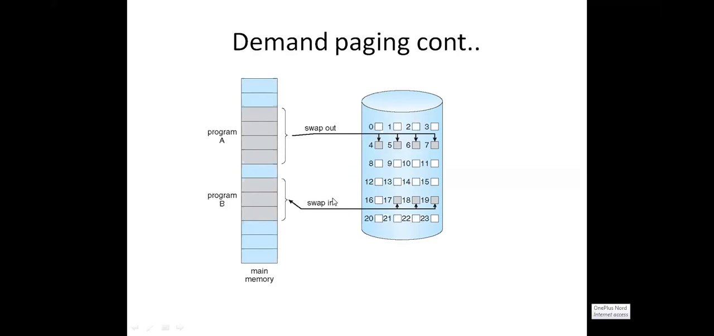This is not the concept of demand paging. It is just a swap out and swap in diagram. What is swap out? What is swap in? You need to understand this. We already had a discussion, but let me remind you one more time. Swap out means from main memory to backing store. Swap in means from backing store to main memory.